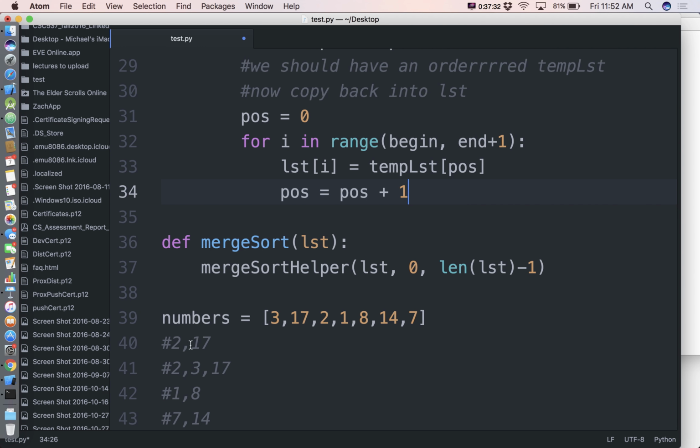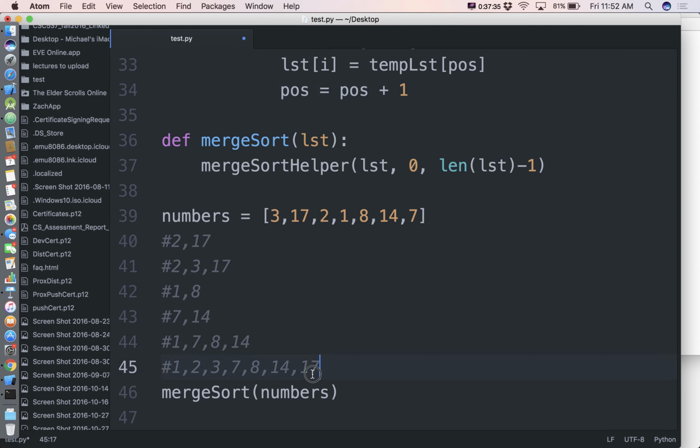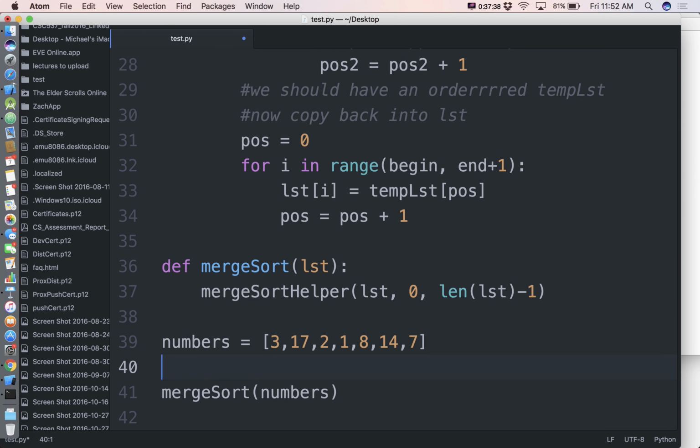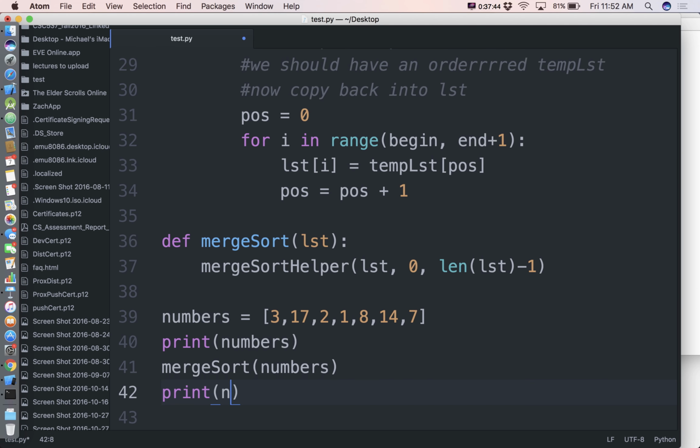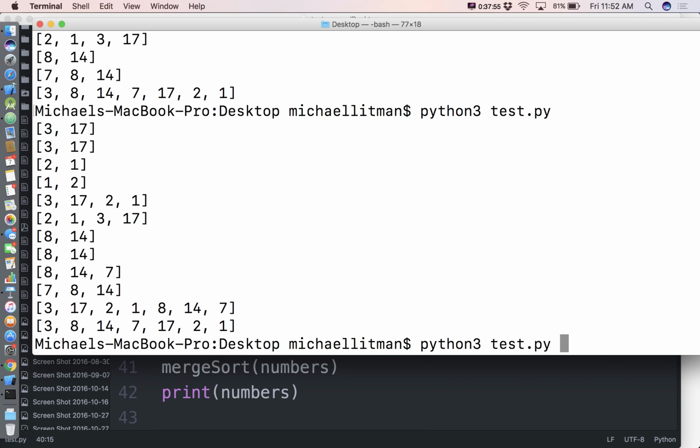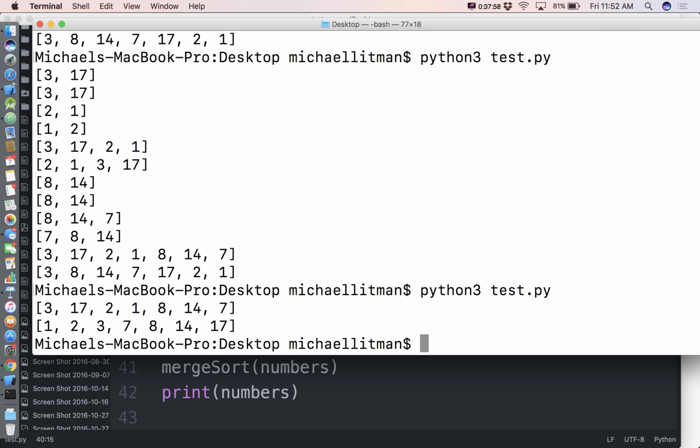So now in the end, after I merge sort numbers, I'm going to go ahead and I'll print numbers beforehand. I'll print numbers afterwards. And this should be the sorted version of numbers with everything copied back over. And there we go. And all those other print statements would have looked more legit this time around because we were actually changing values inside of our array.